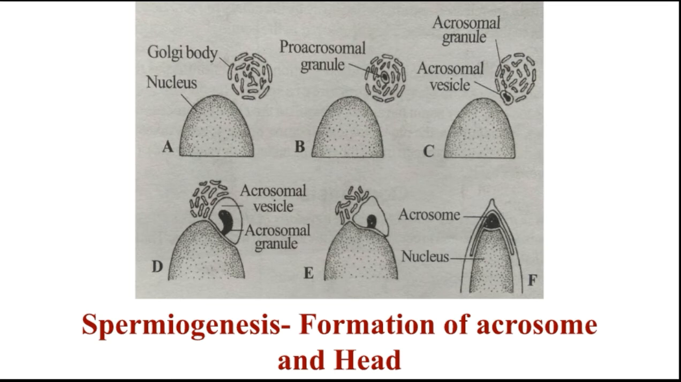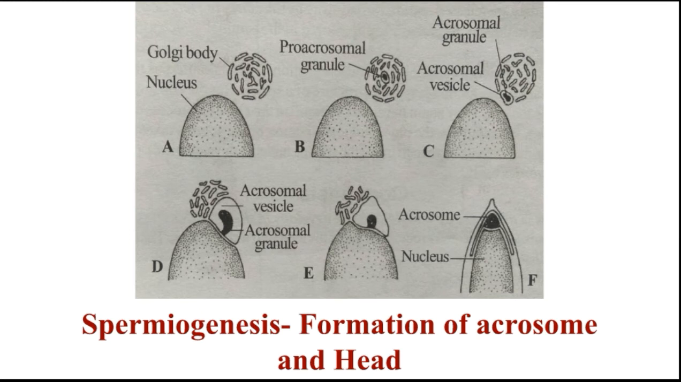It is now called an acroblast. We have seen the fusion of Golgi bodies, and we call it the acroblast. Inside the acroblast, a dense body called the proacrosomal granule forms. That is the proacrosomal granule. You have seen here the proacrosomal granule, because the dense body forms.